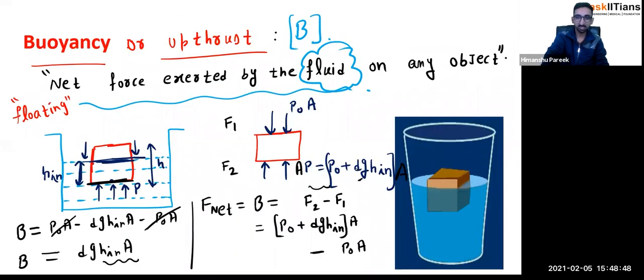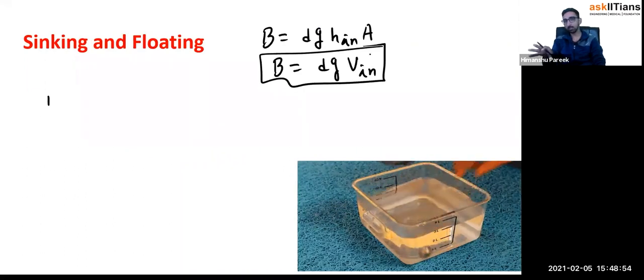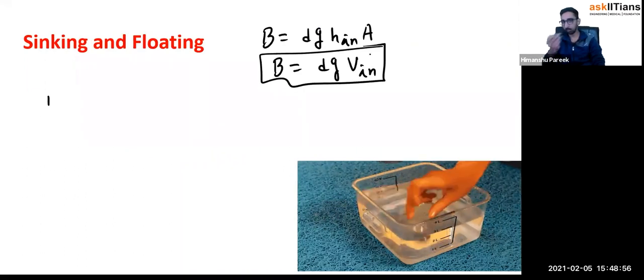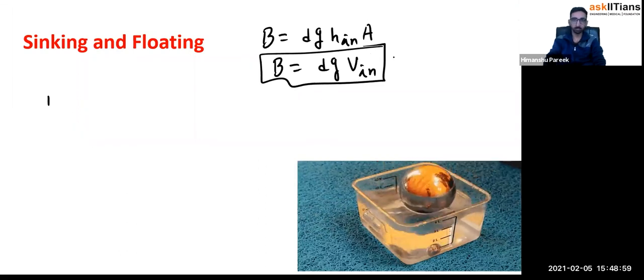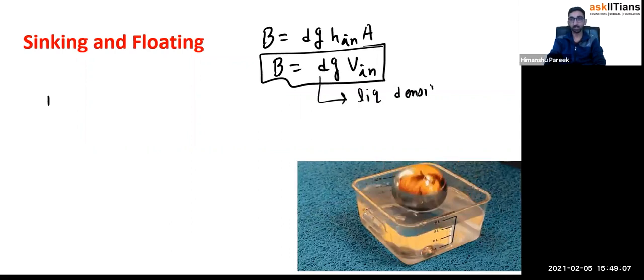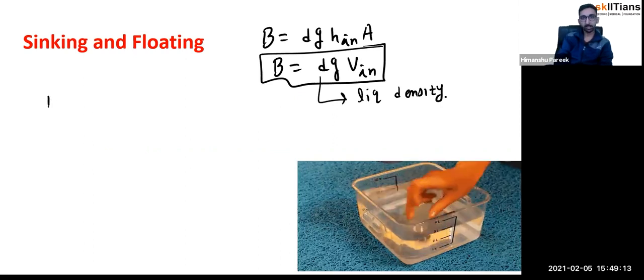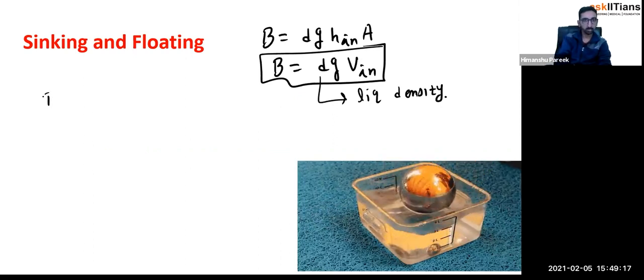So this d is just the density of liquid. Basically, that's the value of buoyant force. So buoyant force depends upon the density of liquid, not the object density, and it is equal to the volume inside. So now let me take 2 or 3 cases. Case number 1.